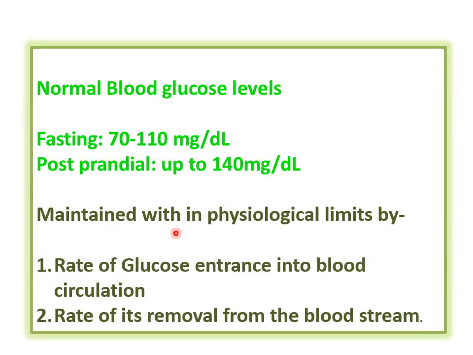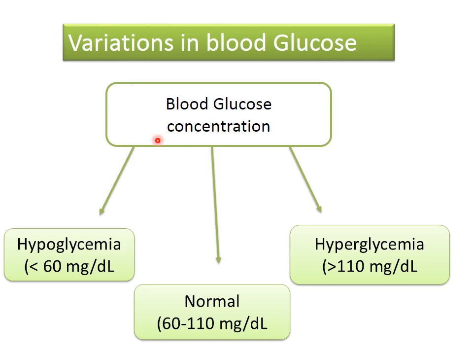This sugar is maintained by the rate of glucose entrance into the blood circulation and the rate of removal of glucose. If these two are balanced, then the sugar level will always be in a narrow range.